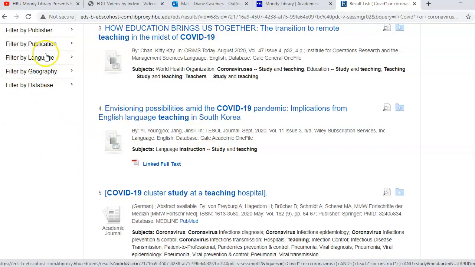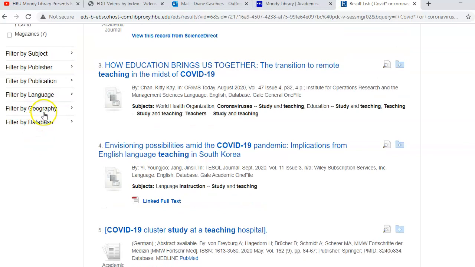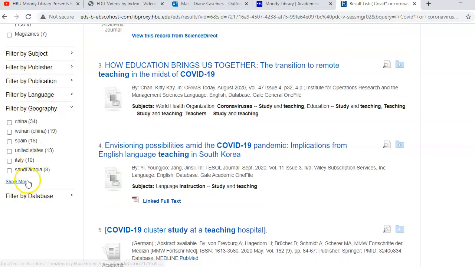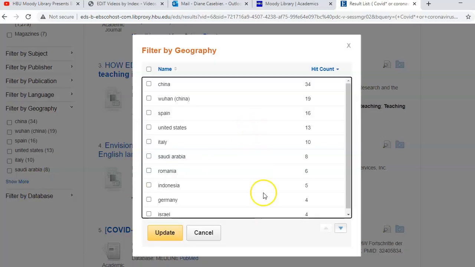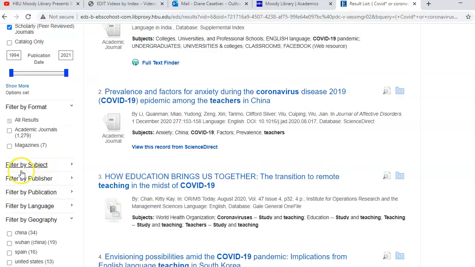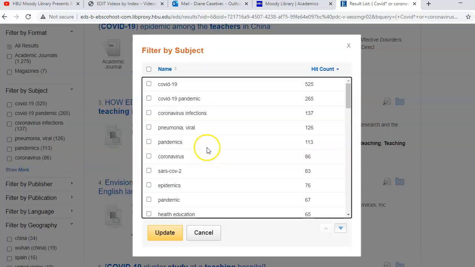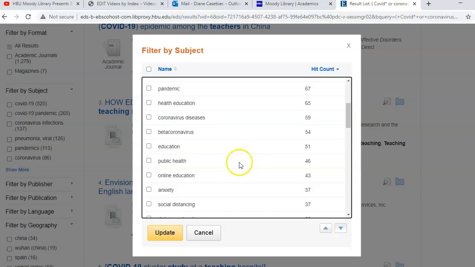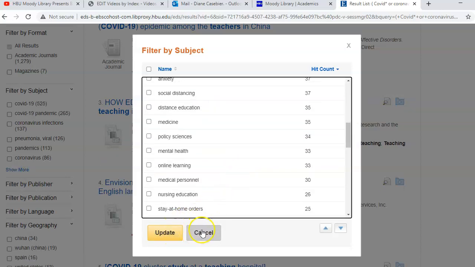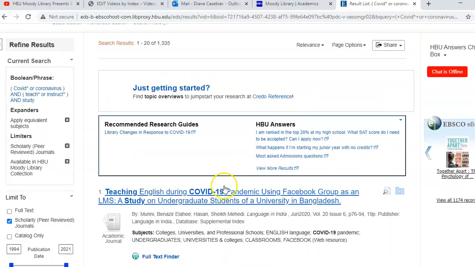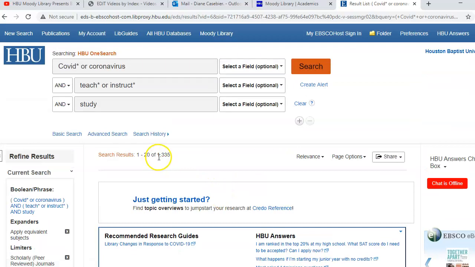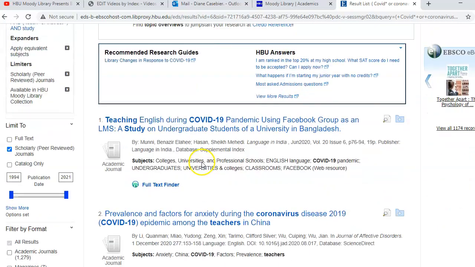And you can filter by these over here by geography. Always hit show more and then pick the ones you want. I'm not going to do that. And you can also do it by subject. So then hit show more and then narrow it down by anything that's COVID or pandemic if you want to, and narrow it down again. Let's see here. We only have 1,335.